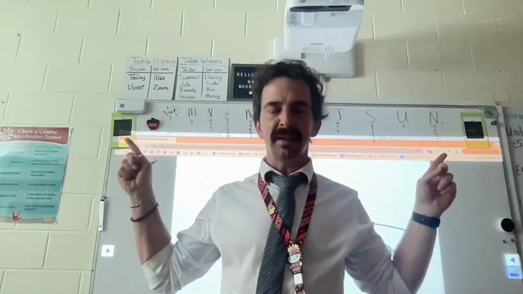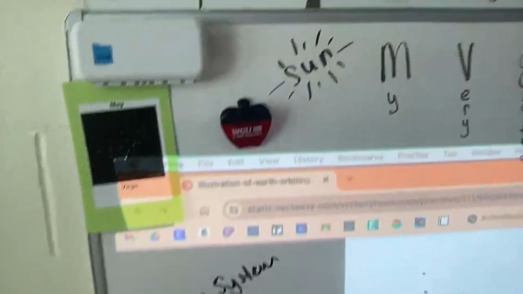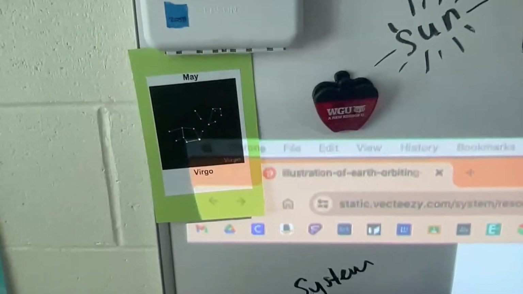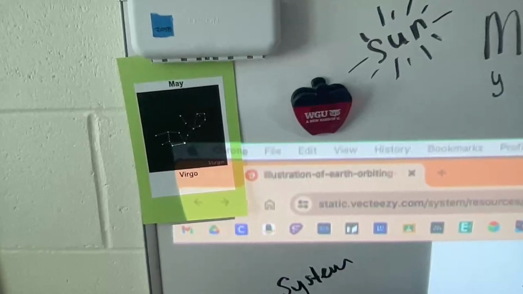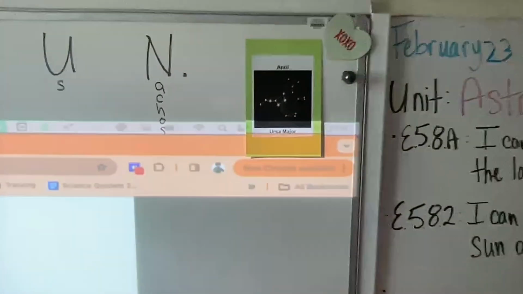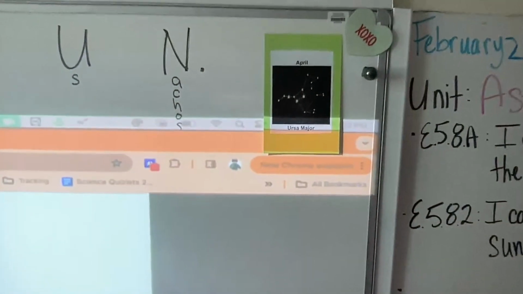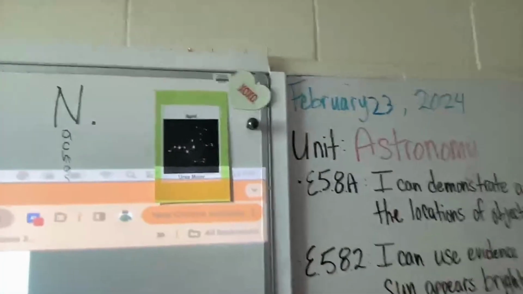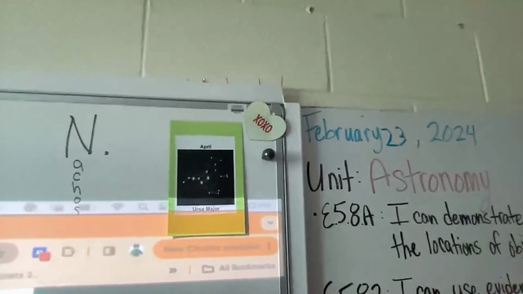Why that's important to us is because if you'll look here and here, I put some examples of constellations up here. This constellation is Virgo, and Virgo can be seen in May. Now, if we come over here, this constellation is Ursa Major, and Ursa Major is visible mostly in May.